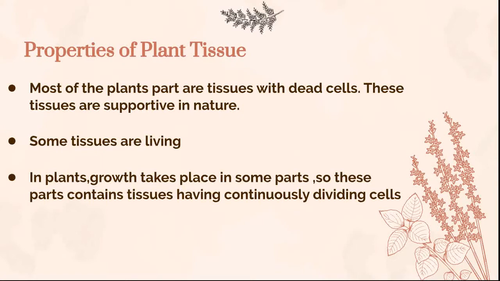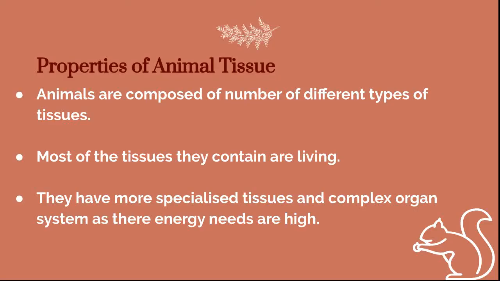What about the animal tissues? Animal tissues are large in number and they are all of different types, and most of their tissues are living because their energy needs are high. They have to move from place to place in search of food and shelter, hence, they require large energy, and most of their tissues are living. They have more specialized tissues, and these tissues are organized into organs in an organ system.